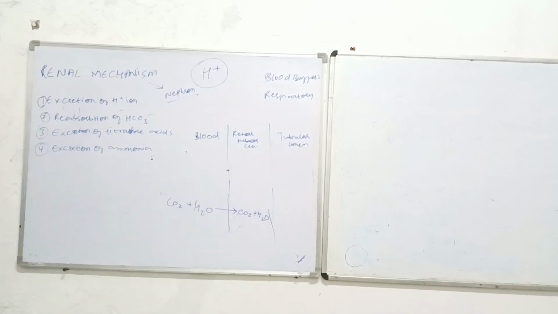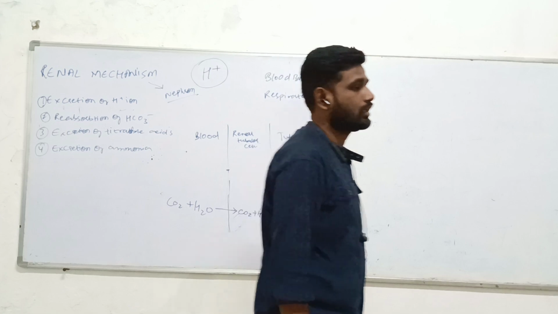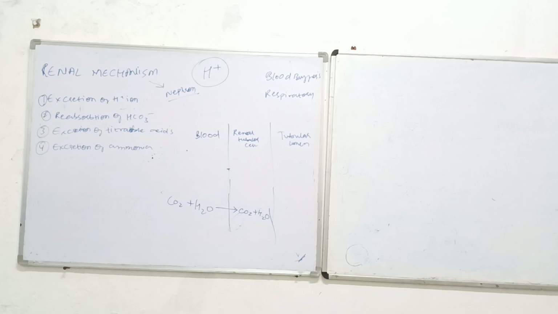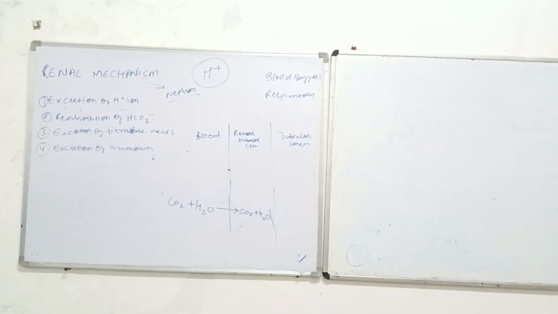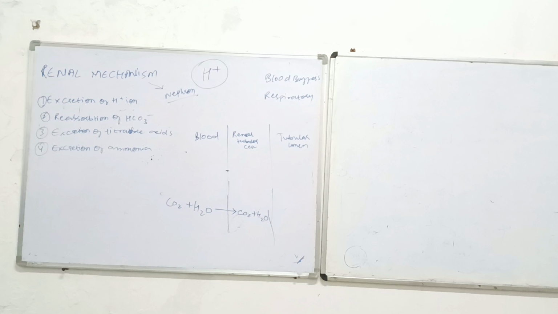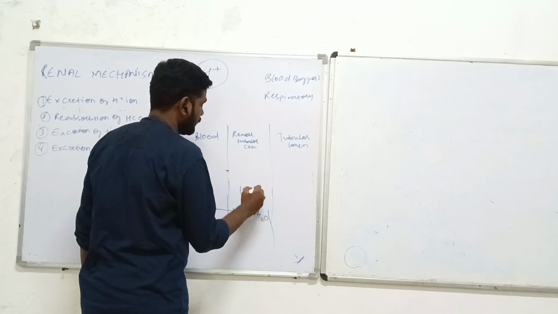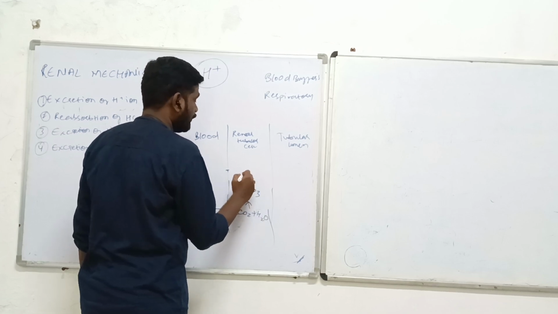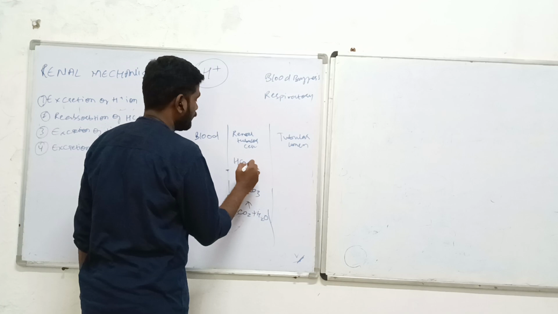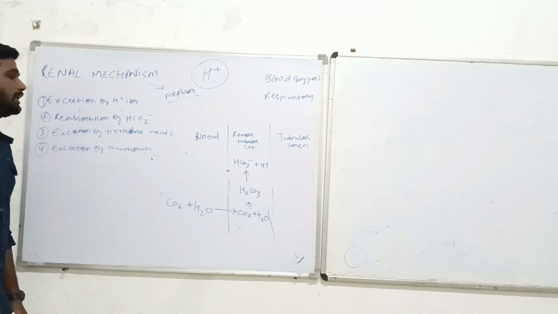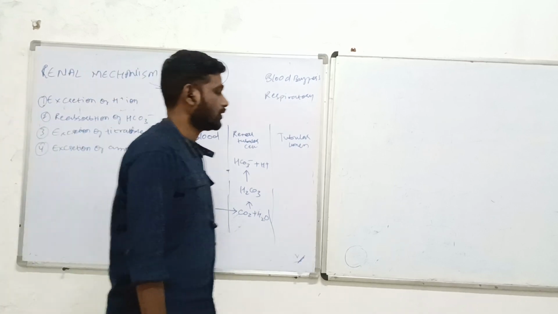This is a very minute quantity. Inside the renal tubular cell, the reaction occurs in which they get converted into carbonic acid. From the carbonic acid, they again form bicarbonate and H+ ions.